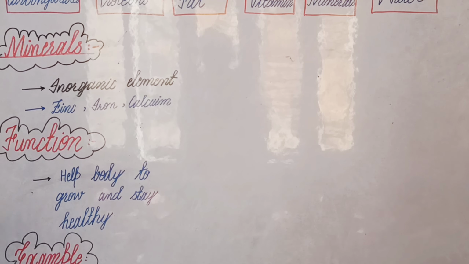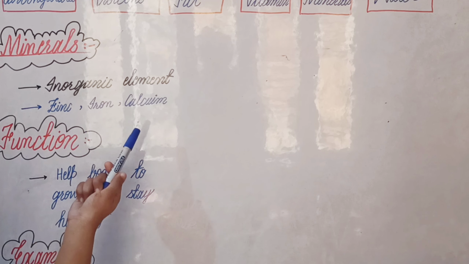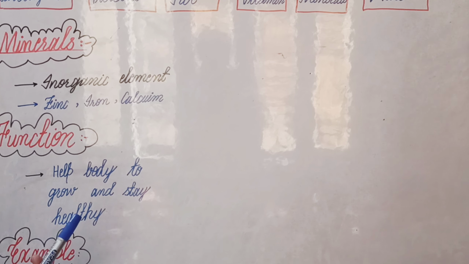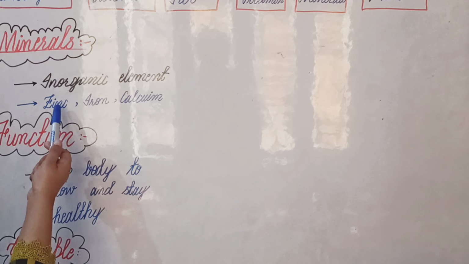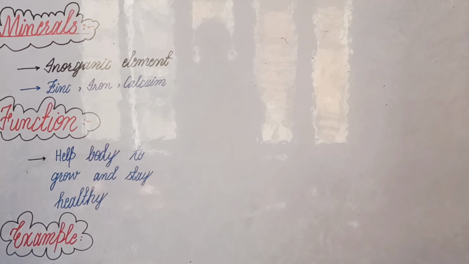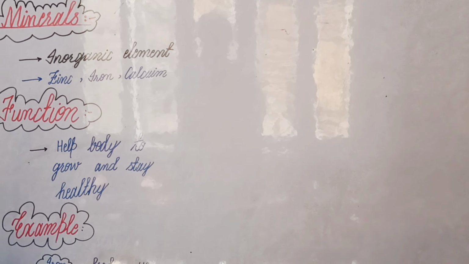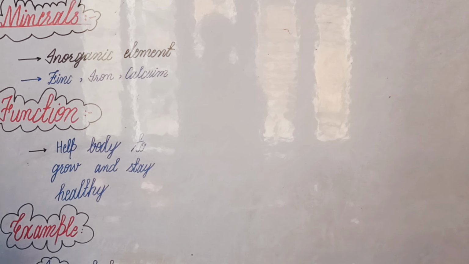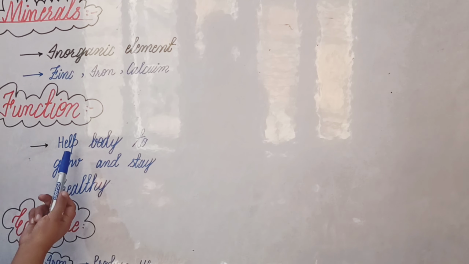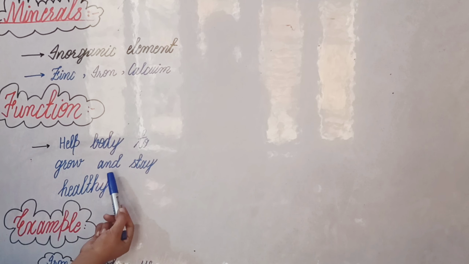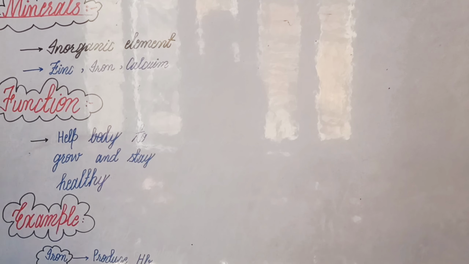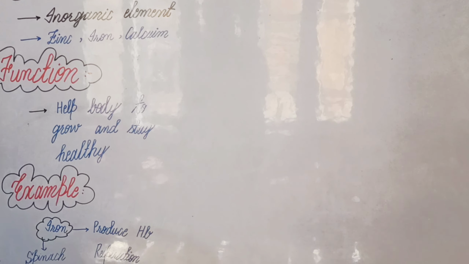What are inorganic elements? Inorganic elements are elements which are included in green vegetables, milk, cheese, etc. The first mineral is zinc, the second is iron, and the third one is calcium. These all are minerals. Let's see the function of minerals. The function of minerals is that they help the body to grow and stay healthy. Minerals make our body healthy and help it grow.